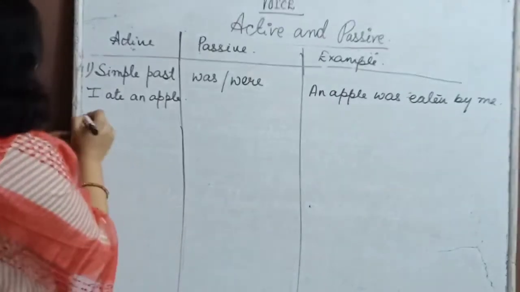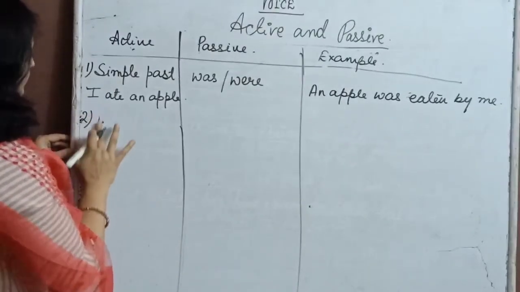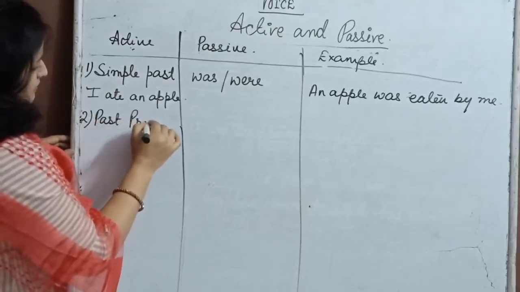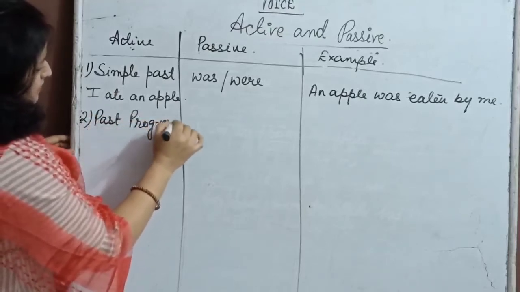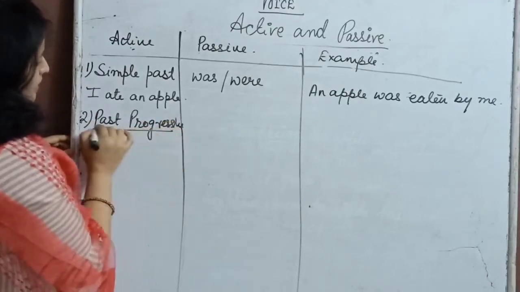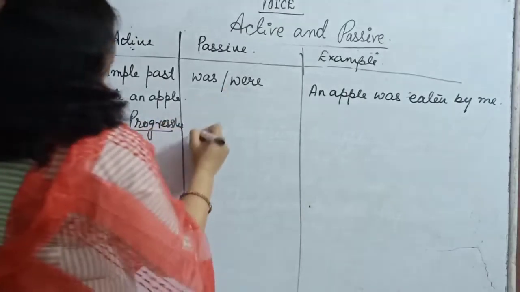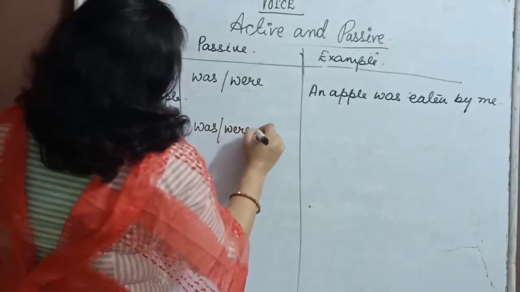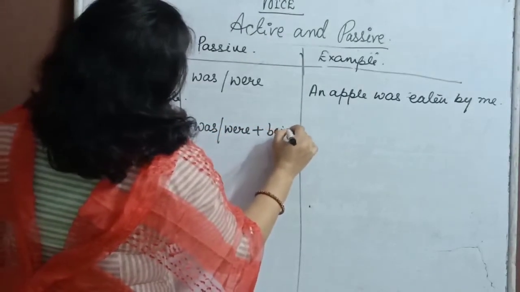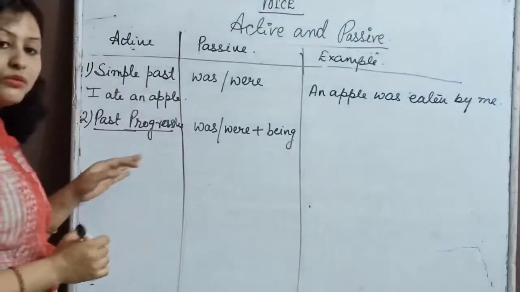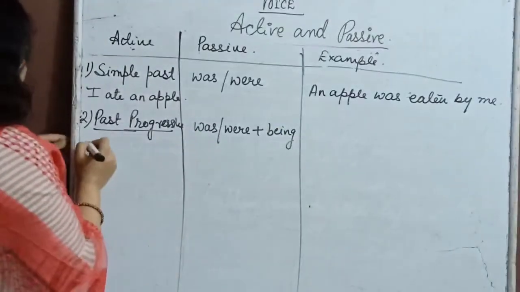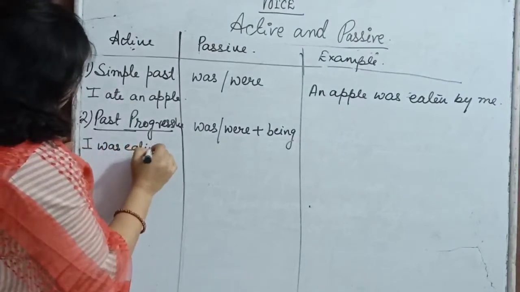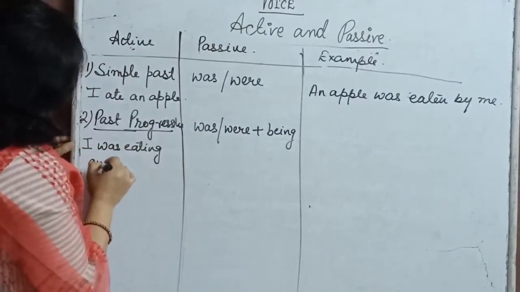Okay. Second form is past progressive or continuous. Same, so we are going to use again the same was, verb plus this word being. Okay, was, verb plus being. Example, I was eating an apple.